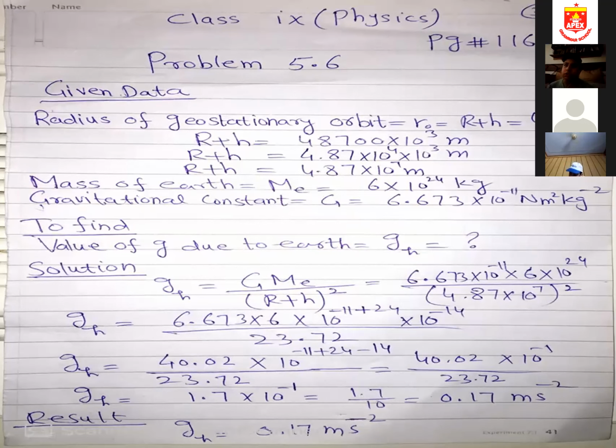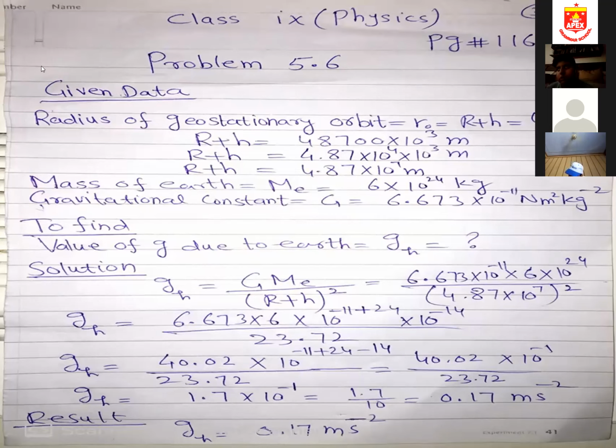The result is gh is 0.17 meter per second square. So I repeat this numerical again. I read the statement first. Find the value of g due to the Earth at a geostationary satellite. The radius of the geostationary orbit is 48,700 kilometers.